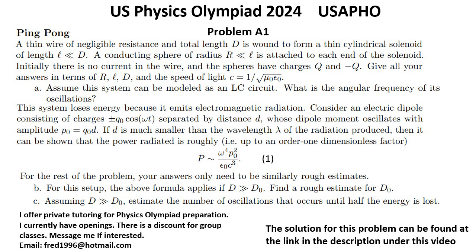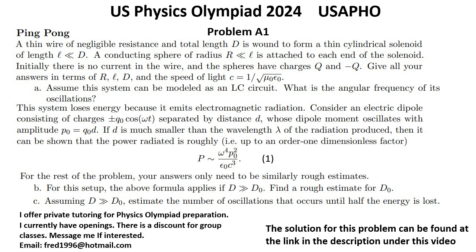Give all your answers in terms of r, L, d, and the speed of light c equal 1 over square root of mu 0 epsilon 0. Question A. Assume this system can be modeled as an L-C circuit. What is the angular frequency of its oscillations? This system loses energy because it emits electromagnetic radiation.